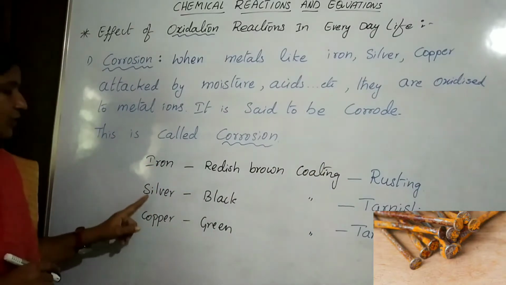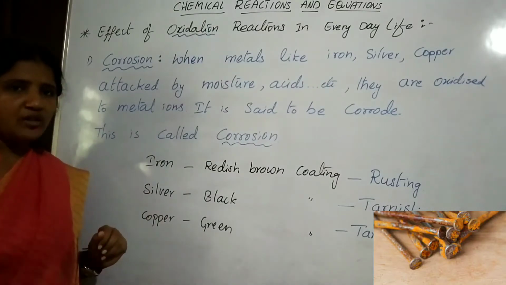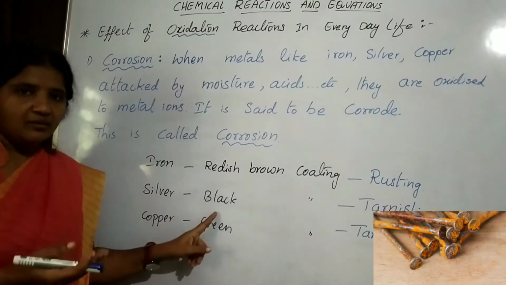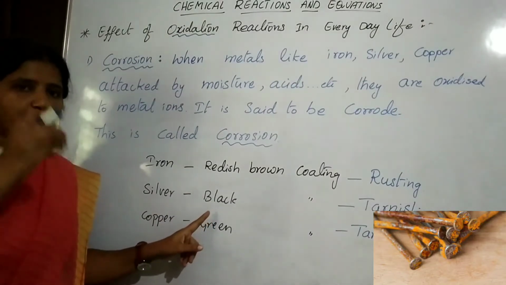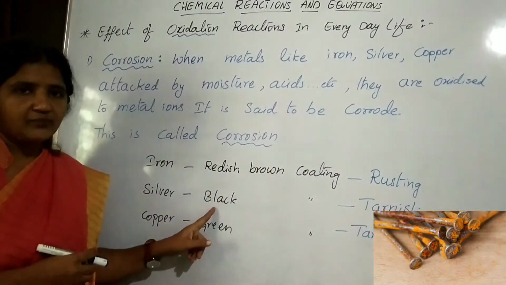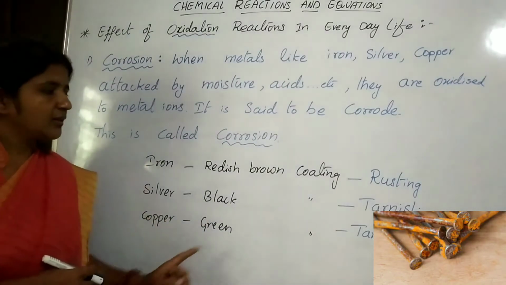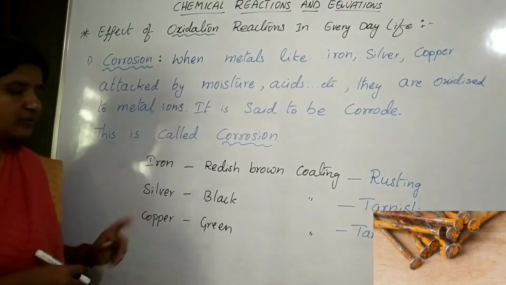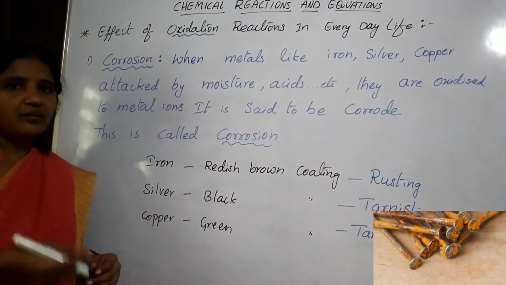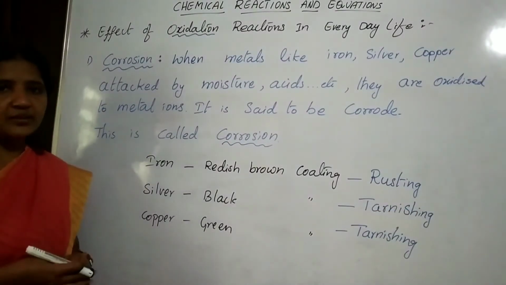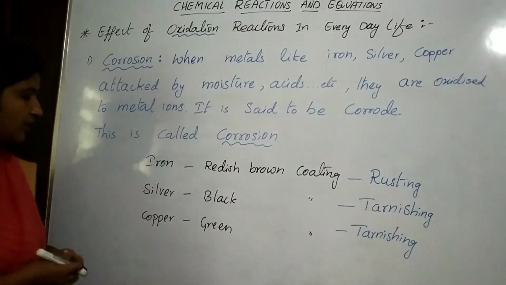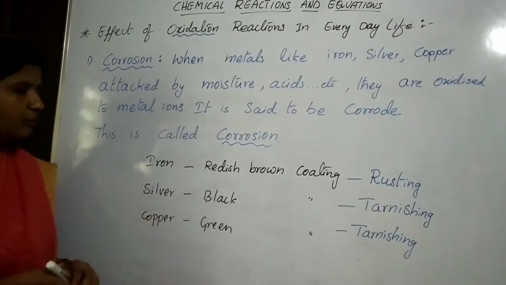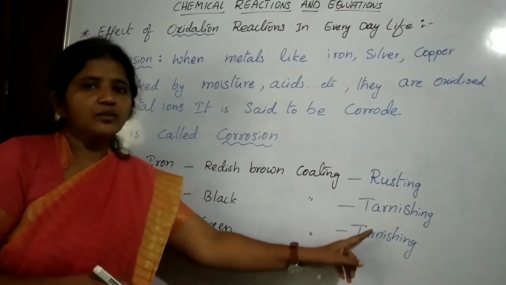Next, if you keep silver articles in moisture, the silver articles are attacked by the moisture or acids and a black color coating is formed on them. This is called tarnishing of silver. And next, if you keep copper articles in an open area where moisture and acids are present, especially in winter and rainy season, a green color coating is observed on the copper. This is called tarnishing of copper.